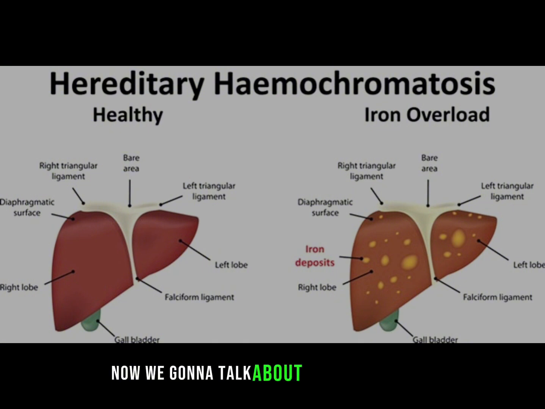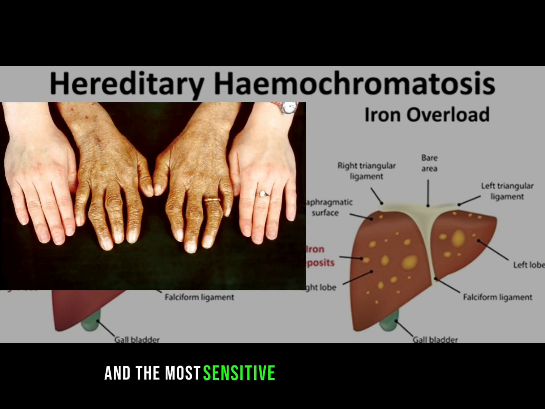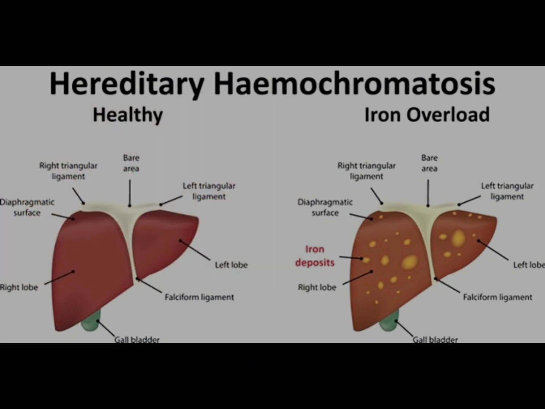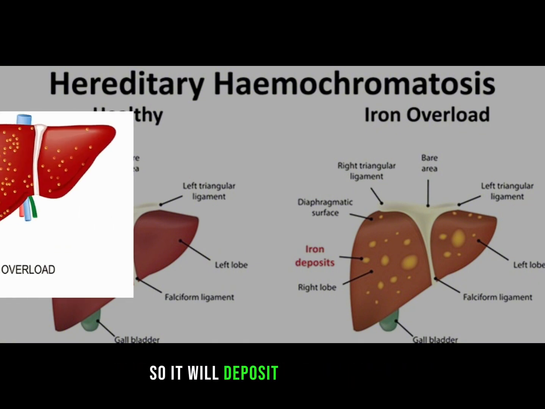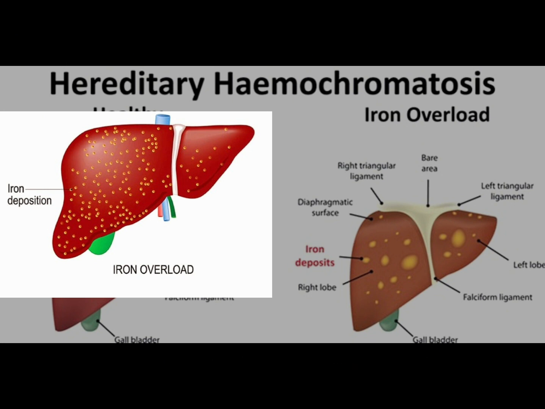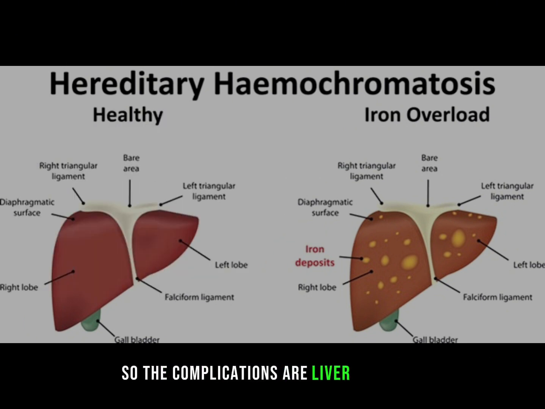Now we are going to talk about hemochromatosis, also called bronzed diabetes, because the patient appears with bronzed color skin, and the most sensitive organ is the pancreas. Hemochromatosis is a hereditary disease, characterized by excessive absorption of iron, that will lead to increased total body iron, so it will deposit in many organs, one of them is the liver. So the complications are liver cirrhosis, cardiomyopathy, arrhythmia, diabetes mellitus, bronzed color skin, arthritis, testicular atrophy, mental disturbance or pituitary dysfunction.